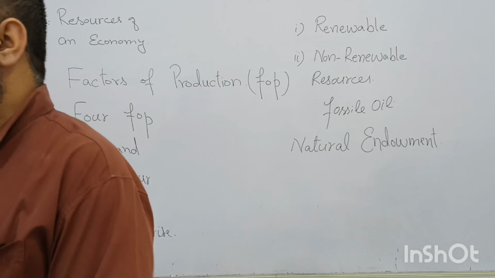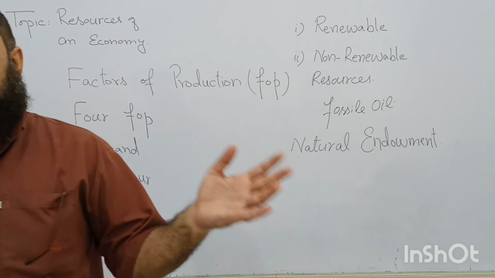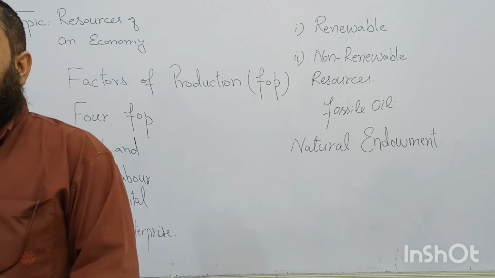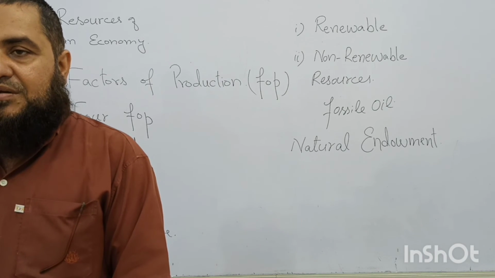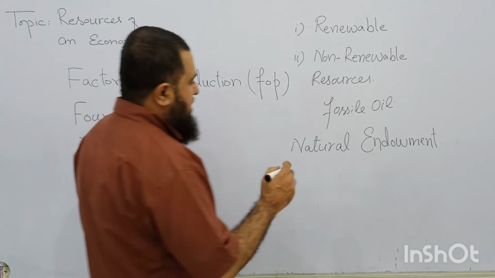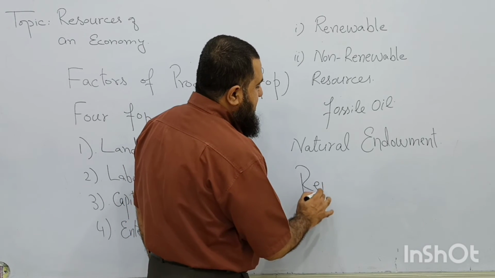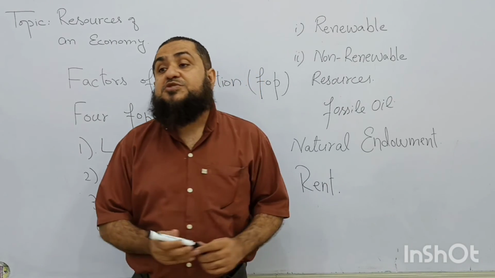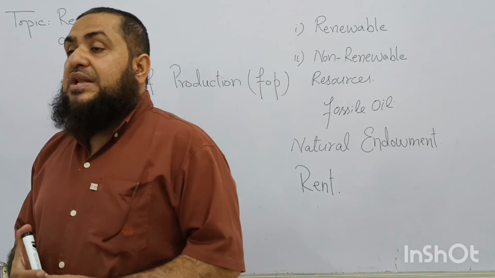So land is also one of the factors of production. It will earn income for its owner. Clear or not? So the reward for the use of land is rent, which is paid to the landowner.